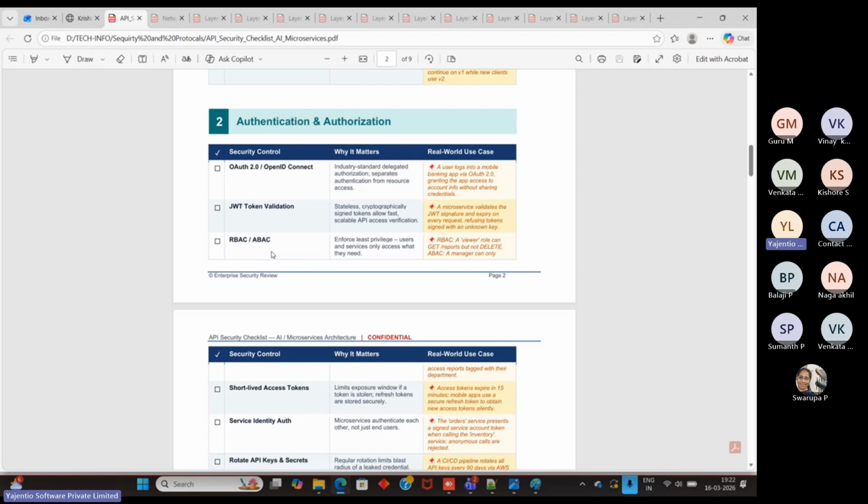What is the meaning, right? This third point, RBAC, ABAC. What is the meaning? Role-based access control, attribute-based access control. Okay, what is the meaning here?